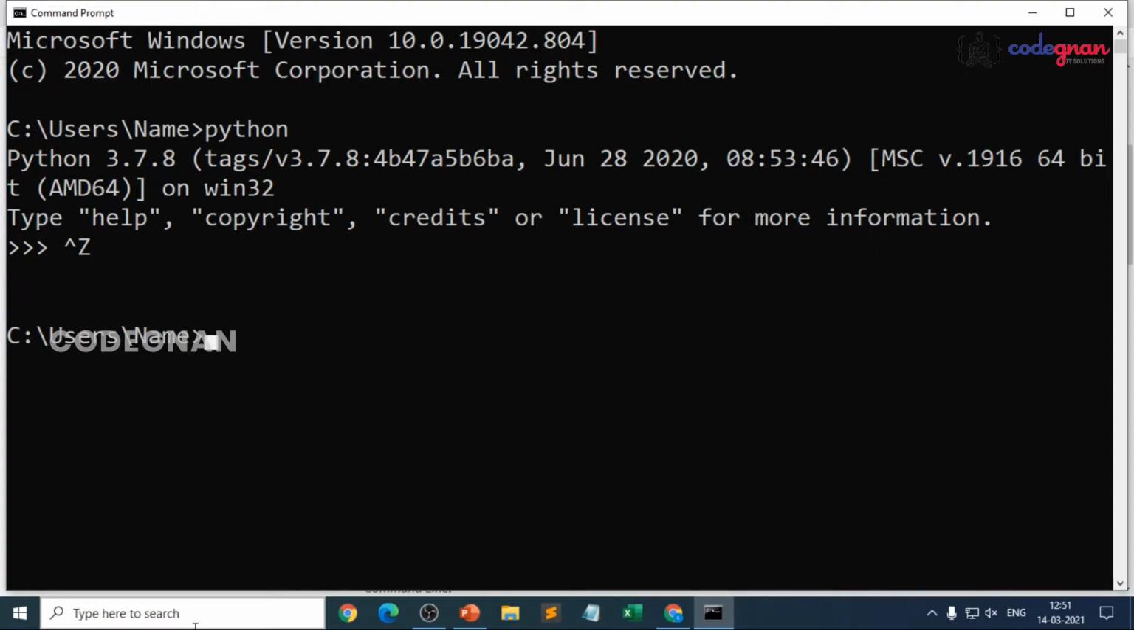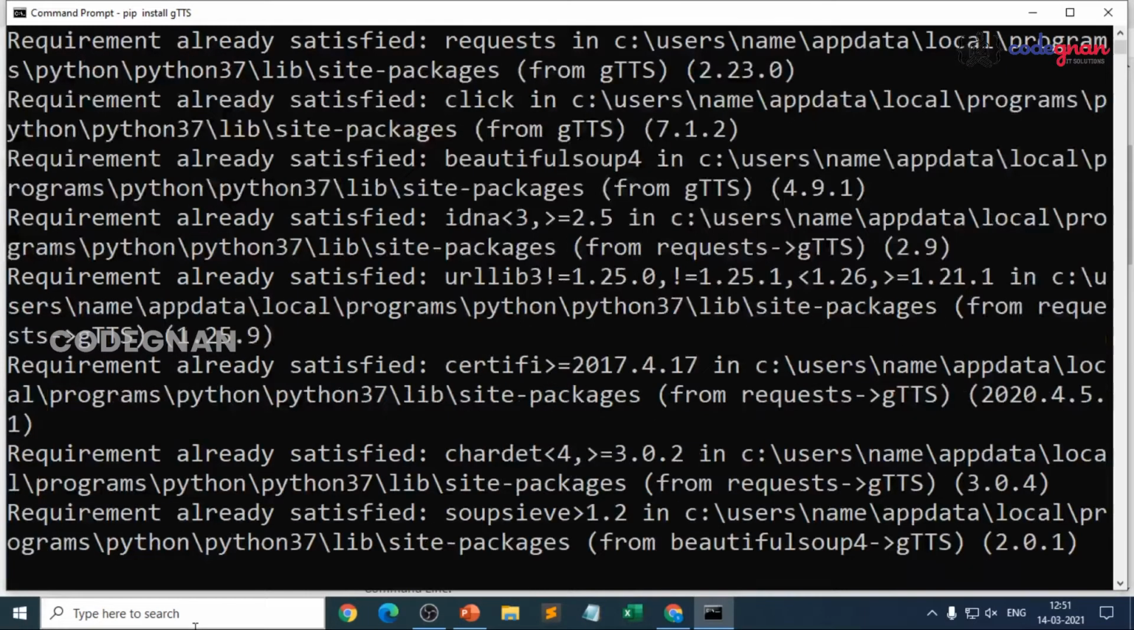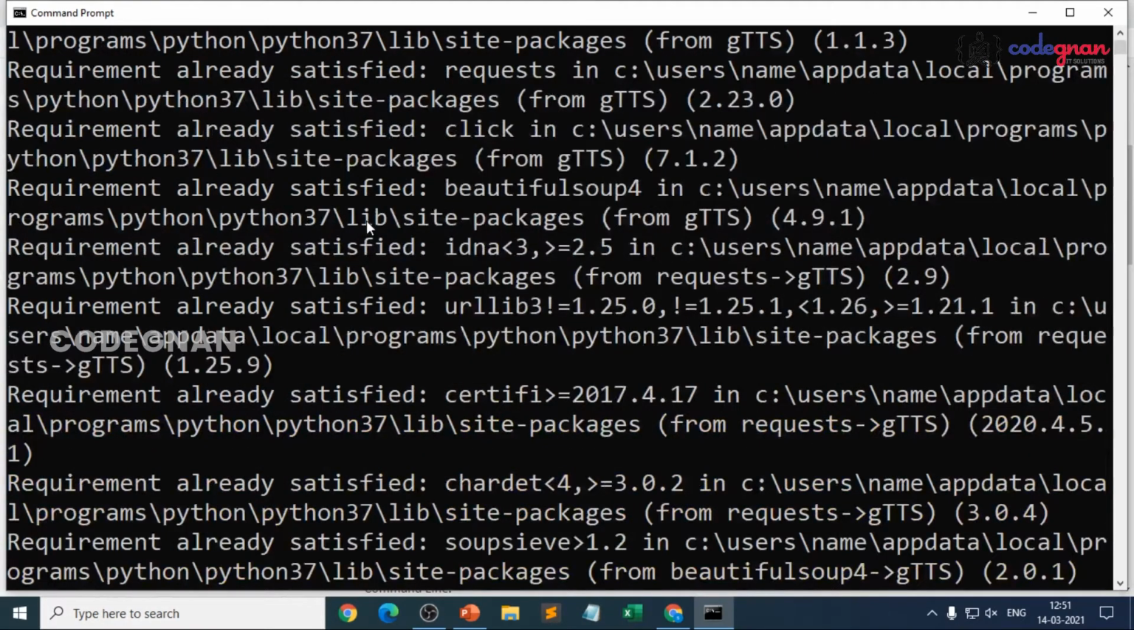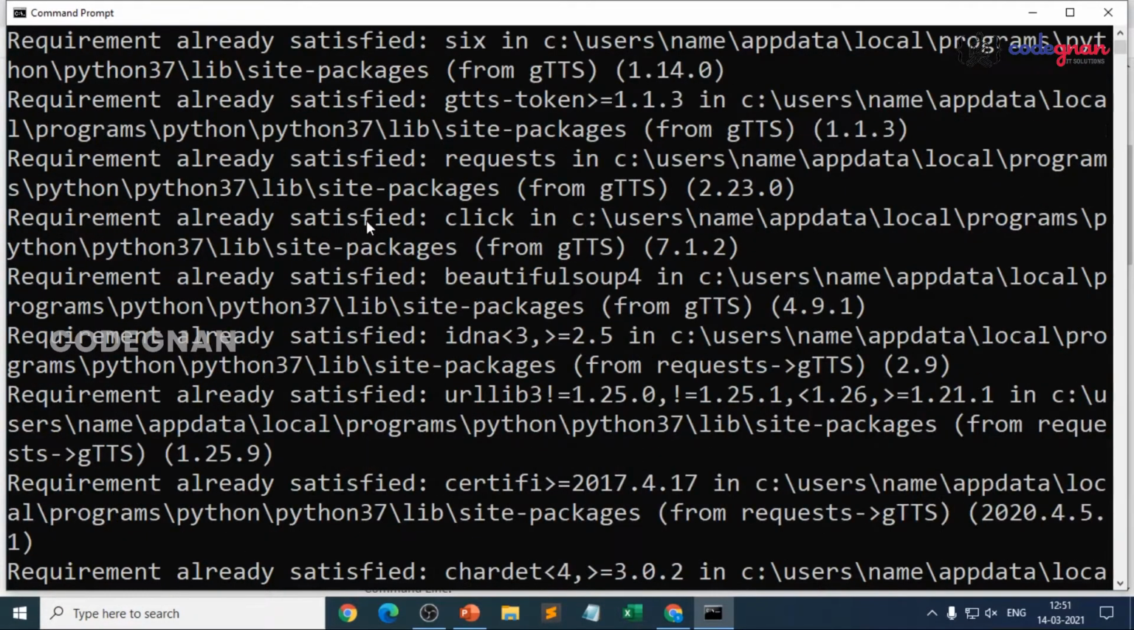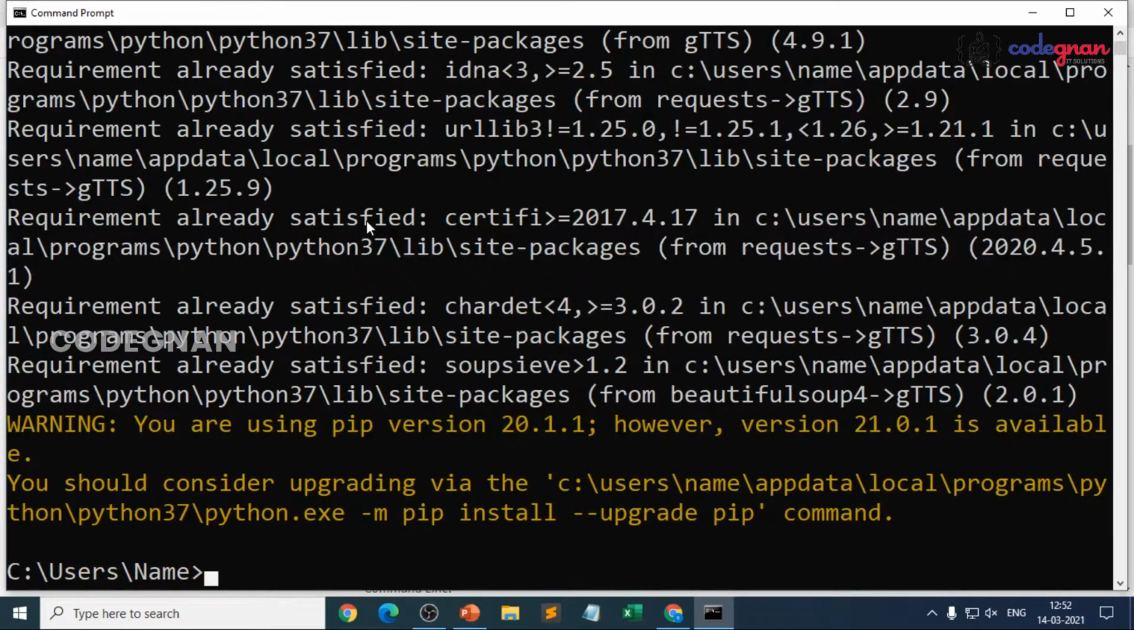So for now, what we can do is give pip install, and the library name is Google text-to-speech, GTTS. Then it will be installed automatically. It goes for collecting the download files, and see, it tells me requirement already satisfied, because I have been using it for a couple of days or months. So for you it will be different, but you will be able to install it.